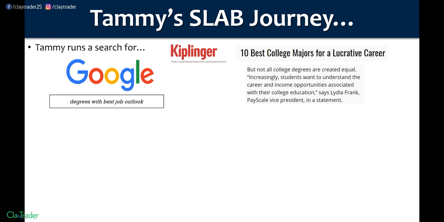So she is knee deep in all sorts of data, all sorts of statistics about payment. And what does she have to say? Not all college degrees are created equal, but yet they all charge the same amounts of money. Now, they all charge different, but all degrees are not equal, meaning you can go and pay $100,000 for a degree that is just terrible, or you can pay $100,000 for something that is actually a little bit better. Now, $100,000 obviously is not typical, but the point here being, not everything is created equal.